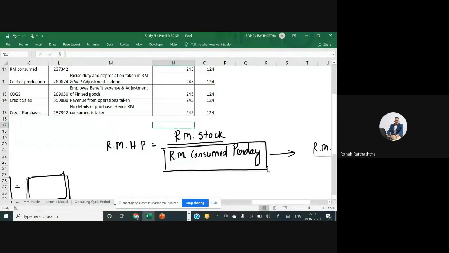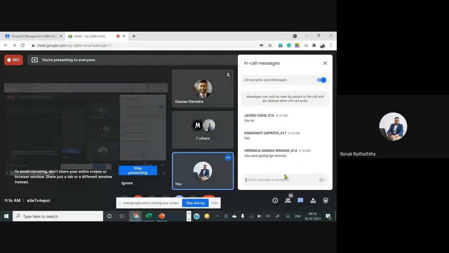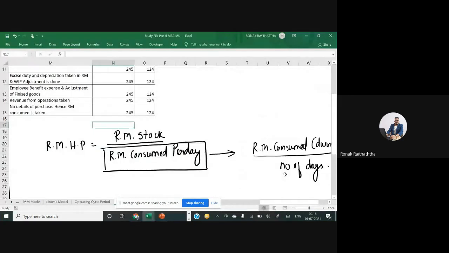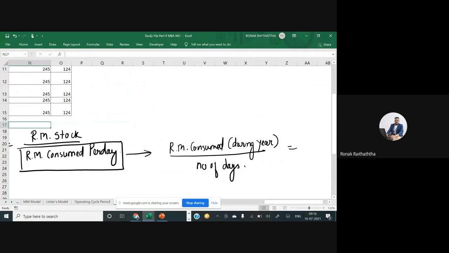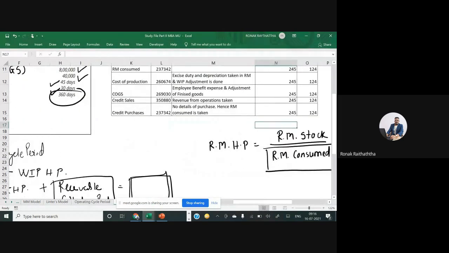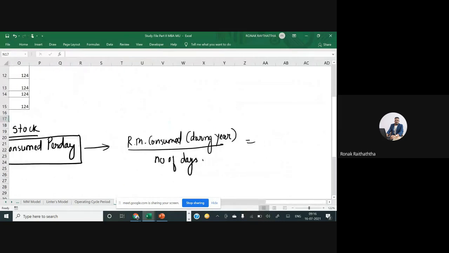Could you hear this formula? Raw material holding period. Okay, thank you so much, Miss Veronica. So we were at this formula. Raw material consumed per day will be raw material consumed during the entire year divided by 360. And the entire year's consumption is 6 lakhs rupees. So 6 lakhs here to be divided by 360. So we get the consumption per day.